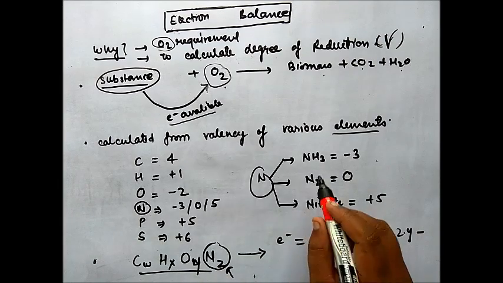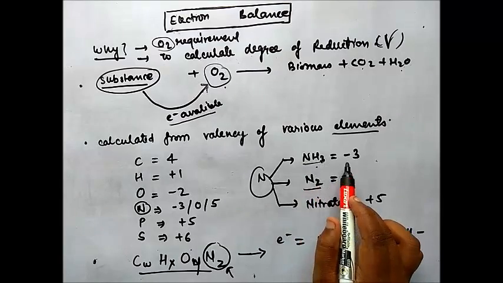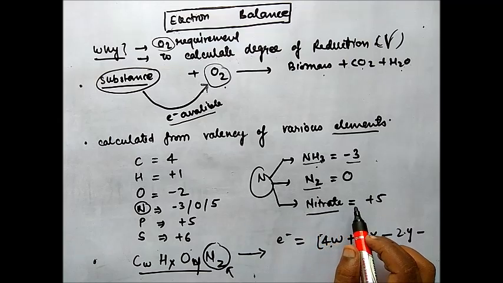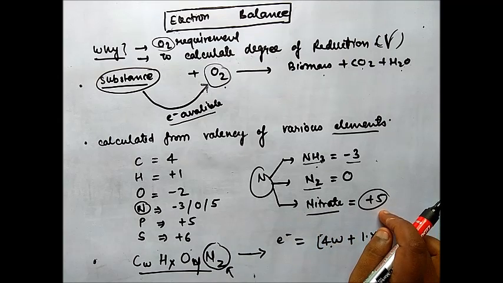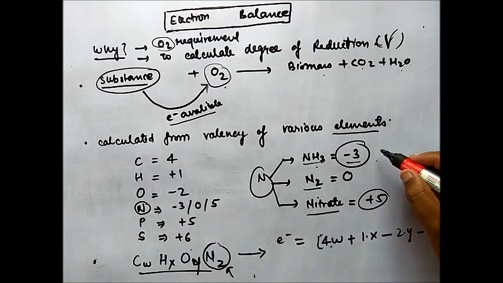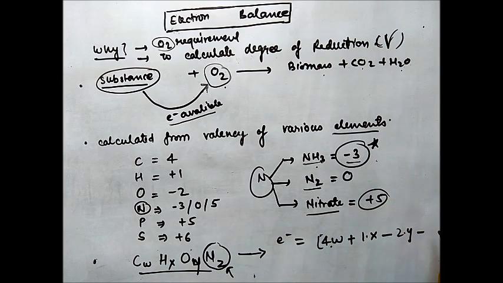You have to see this: when NH3 is the substrate, then valency must be minus 3; when nitrate is the substrate, then valency must be 5. But when nothing is given in the question, then you have to choose minus 3 as a default. So minus 3Z. This is the available electrons of the substrate.